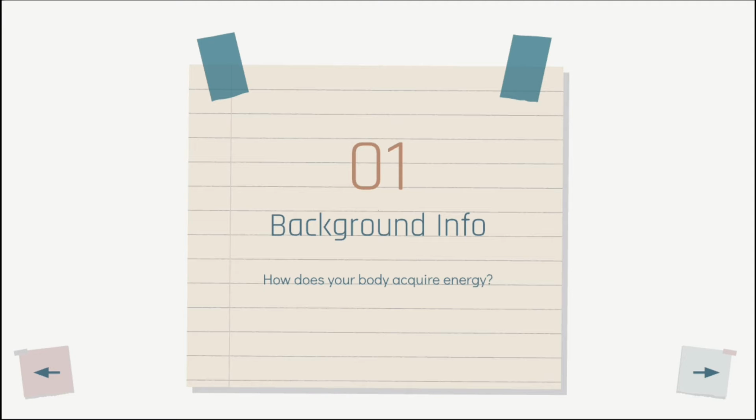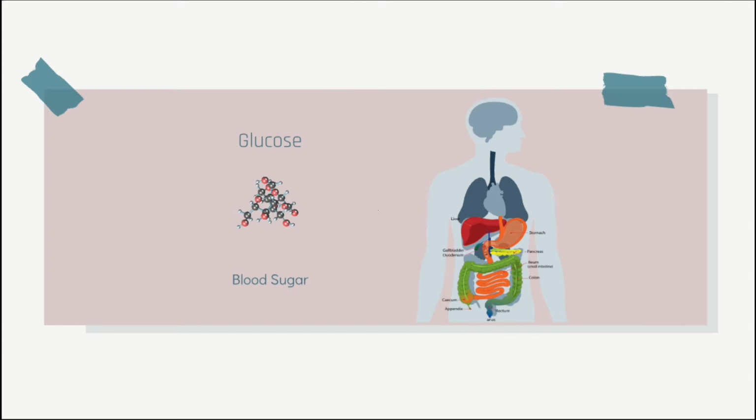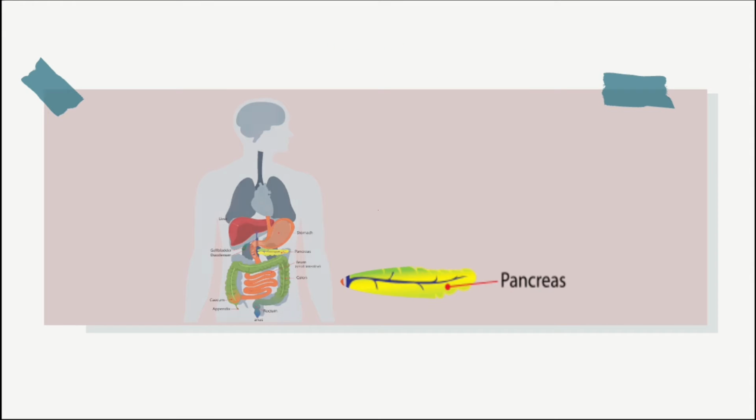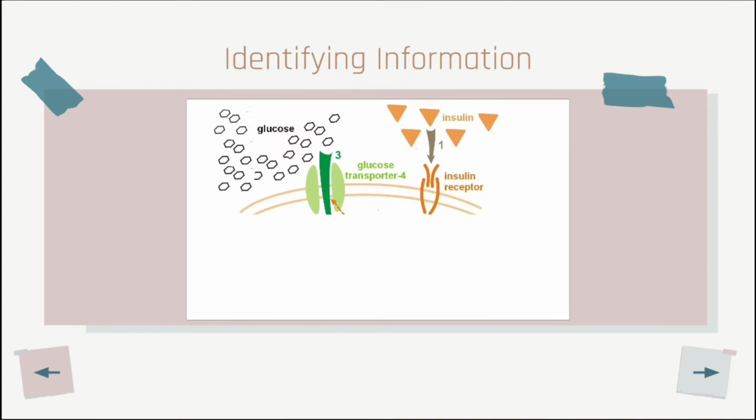In order to acquire energy, your body needs to break down the foods you eat into glucose, which is released into your bloodstream to other organs or cells that need energy to fulfill their roles. When the level of glucose increases, the pancreas is signaled to release a hormone called insulin, which is the key that lets glucose into cells to give them energy.